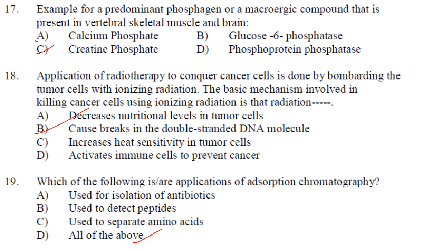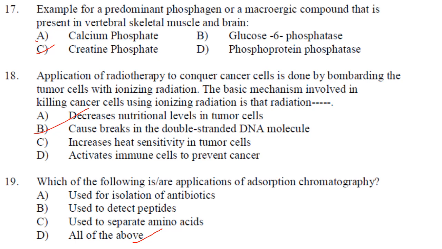Then next one. Application of radiotherapy to conquer cancer cells is done by bombarding the tumor cells with ionizing radiations. The basic mechanism involved in killing cancer cells using ionizing radiation is that radiation. The major effect of ionizing radiation on any tissue or cell is direct killing of the cell by damaging the DNA.